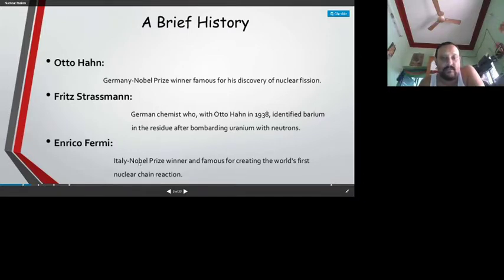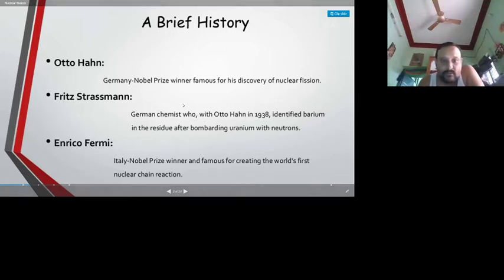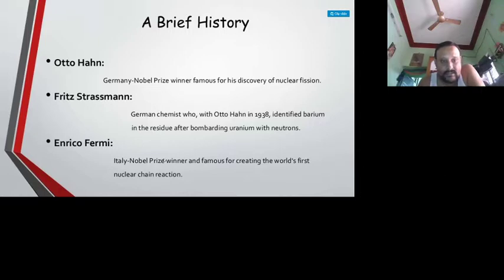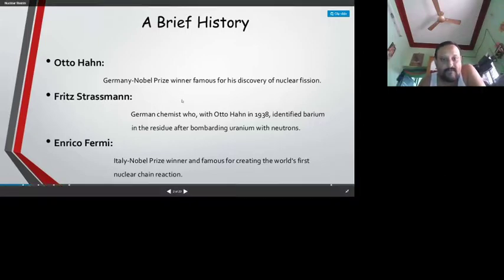Enrico Fermi is another Nobel Prize winner, famous for creating the world's first nuclear chain reaction, where the fission reaction keeps going on without any control. That chain fashion we will see in the incoming slides. This was explored by Enrico Fermi. So these three people are very important when we talk about nuclear fission reactions.